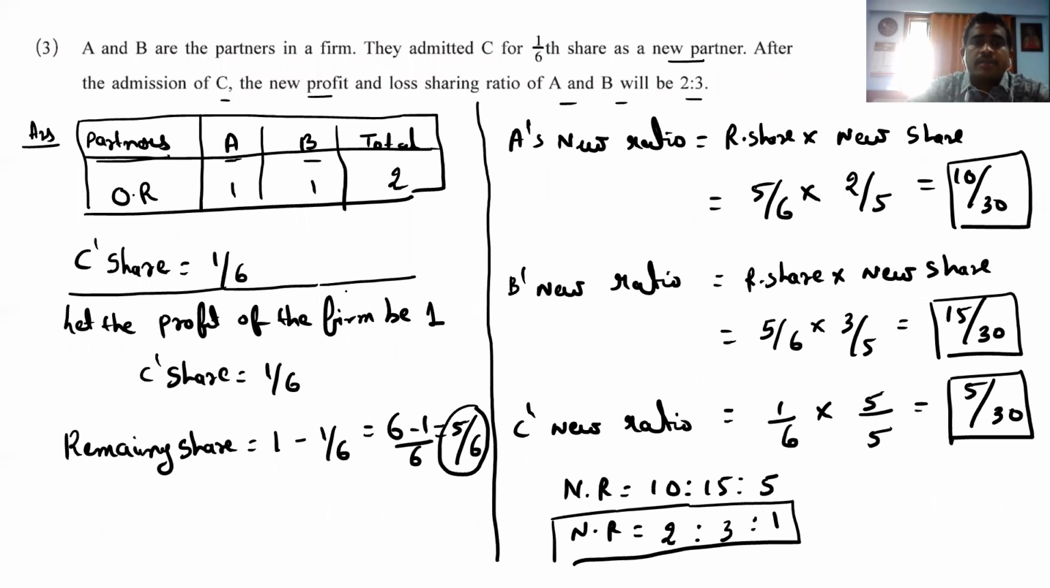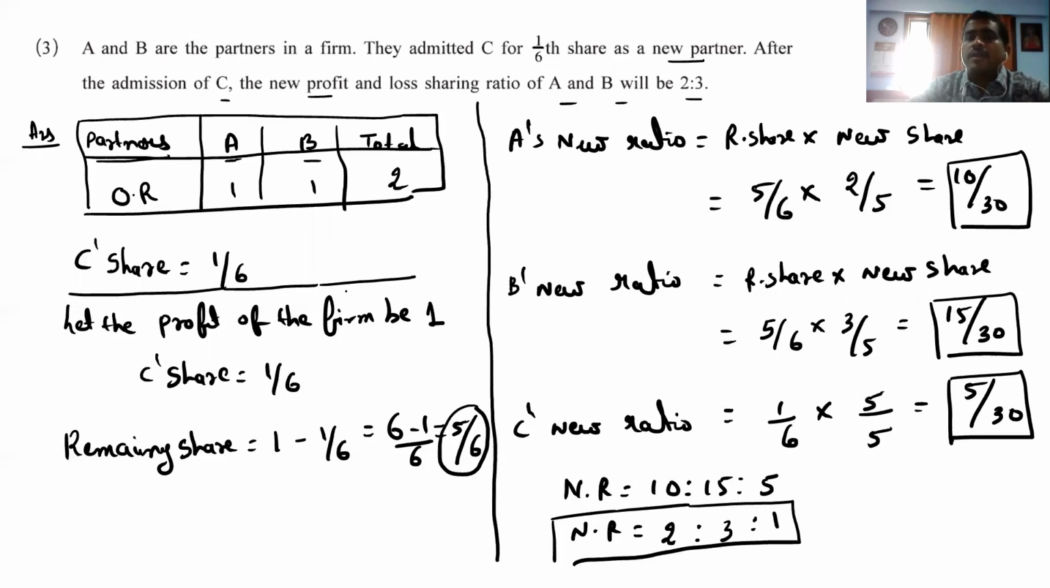What is the question? A and B are the partners of a firm. They admitted C for 1/6 share as a new partner. After admission of C, the new profit and loss ratio of A and B will be 2 is to 3. So particulars A, B and total. Old ratio 1, 1 and total 2. C share, how much? 1/6.